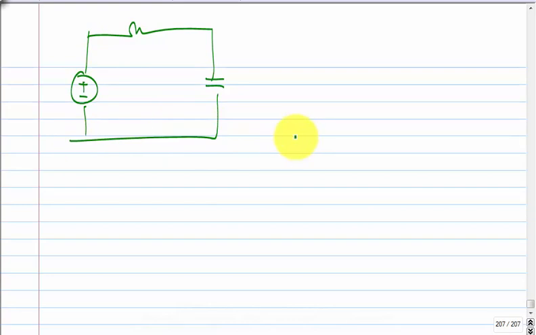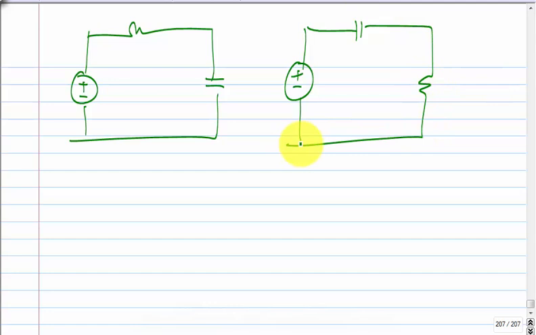RC, okay. No, so what is the question? These two circuits are exactly the same when you reduce the source to 0, right? So the natural response is the same.